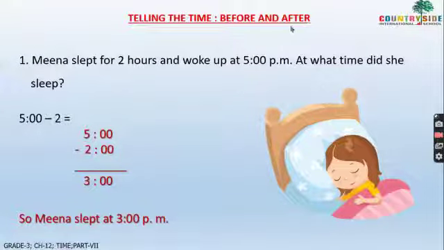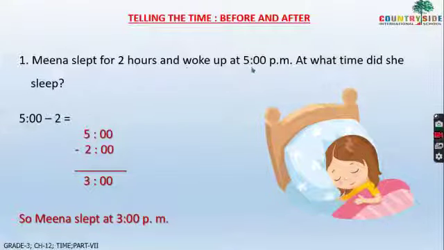See here, the question is: Meena slept for 2 hours and woke up at 5 p.m. Now what did Meena do, children? She slept for 2 hours and woke up at 5 p.m. When she woke up at 5 p.m., that means she slept 2 hours before. So what do we have to do here? We have to do subtraction.